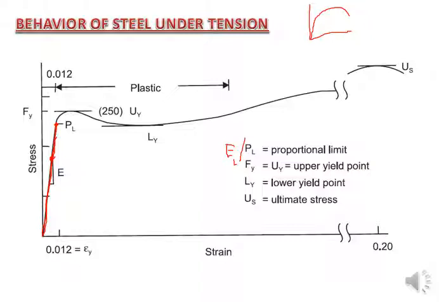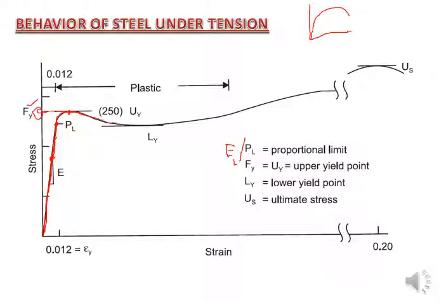Then after the proportional limit, if you go on increasing the load, the stress-strain curve gradually becomes non-linear, so it will be curved, until you reach a certain maximum point, and then it gives a little lower value of load or stress. This very small peak is called the yield point, and the stress you get at that point is the yield stress or yield strength of the material.